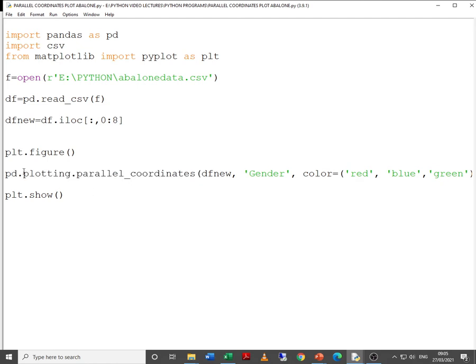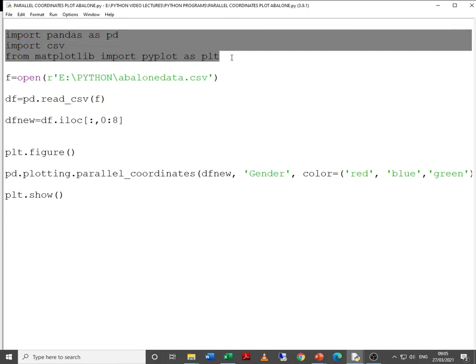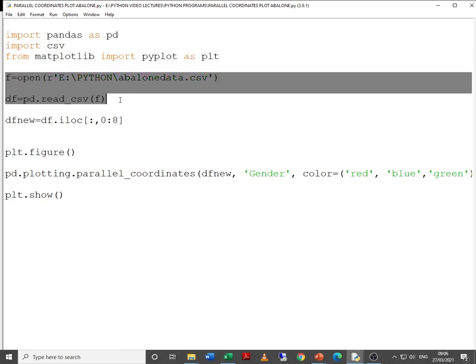Again, coming to the point, plotting dot parallel coordinates from the pandas module or pandas library. Basically, if you are observing till now, for every graph there are a few common steps which you need to remember. First, include the libraries, they are common. Then open the file and store the data in a data frame. Remember, a data frame is a two-dimensional tabular structure where you can store the data.